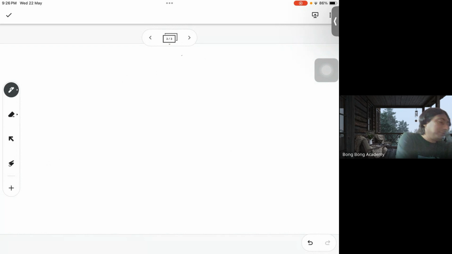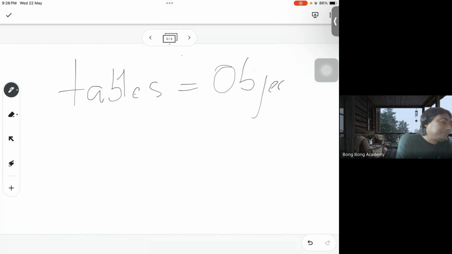Now a few important terminologies which you have to learn by heart. In Salesforce, the tables are called objects. The column headers are called fields.